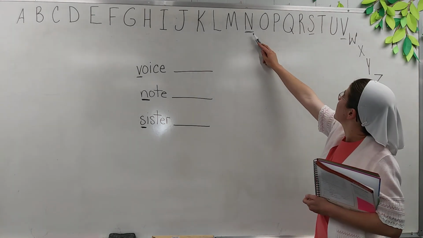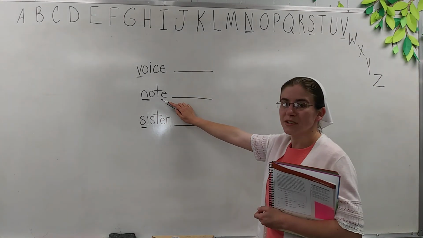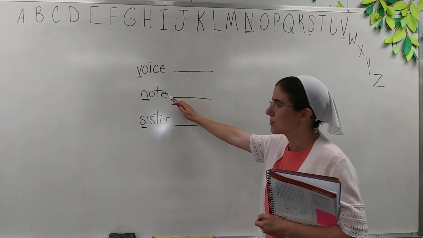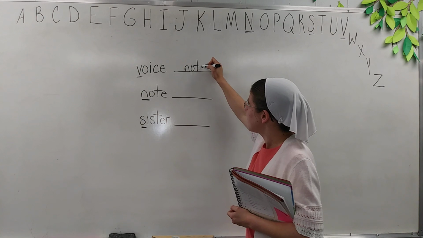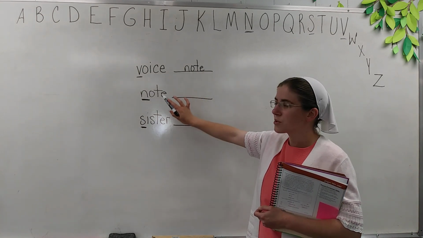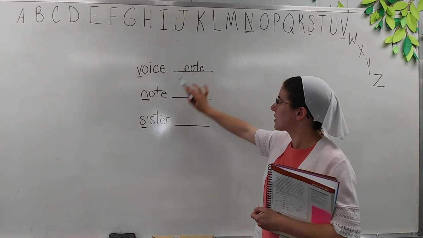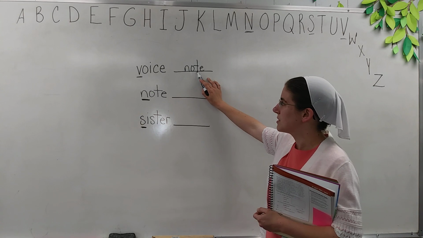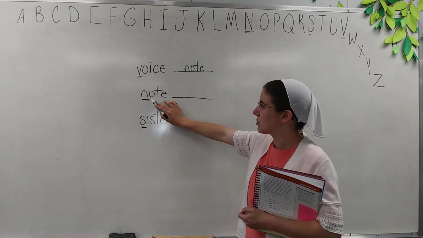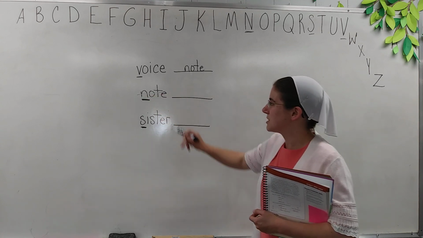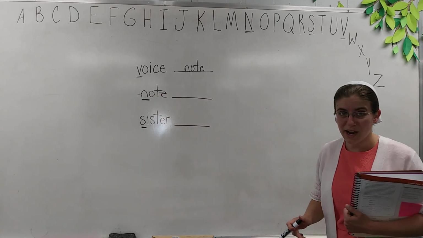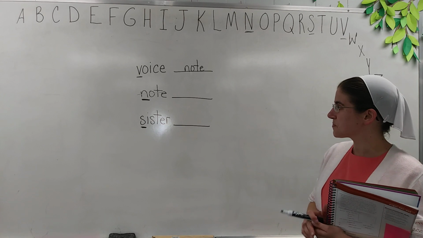Okay, the N comes first. That means note is our first word. If we're going to put these words in ABC order, we're going to put note first because N comes before V and S. Okay, so we used note. You can cross note out if that's helpful.